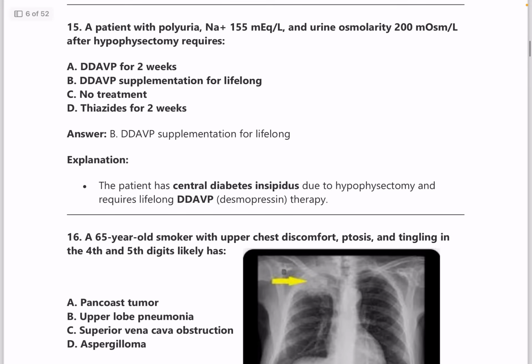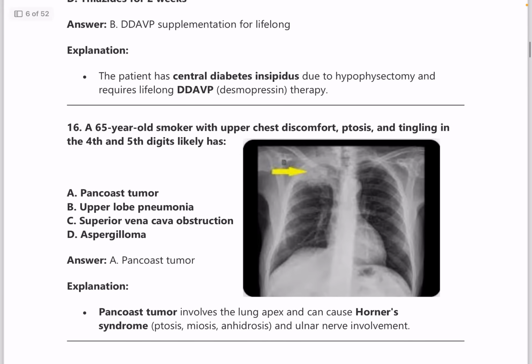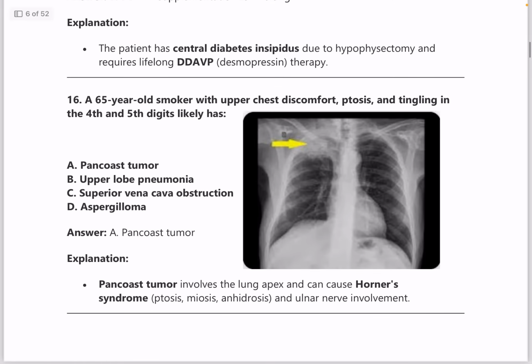Next question, a patient with polyuria, sodium 155 and urine osmolality of 200 after hypophysectomy requires? Answer is DDAVP supplementation for lifelong. Next question, a 65-year-old smoker with upper chest discomfort, ptosis and tingling in the 4th and 5th digit has? So this is again an important question, Pancoast tumor, and it is seen in Horner syndrome. It was a bouncer question.